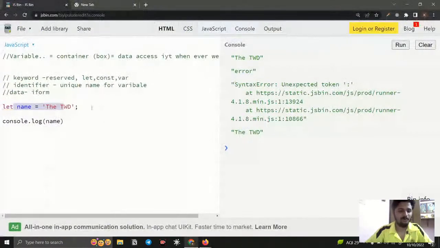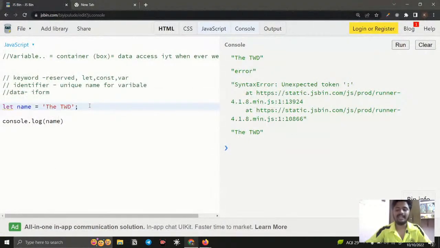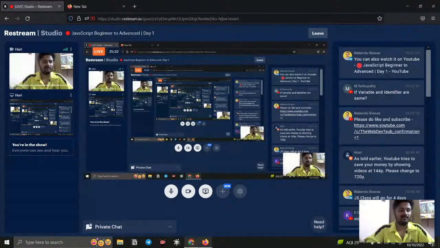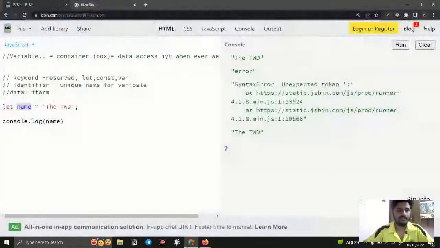The whole process is a variable, which means it is a container that contains data. Identifier is just the name of that variable. It's like you are the variable and your name is the identifier. Okay, I think no other questions were asked.